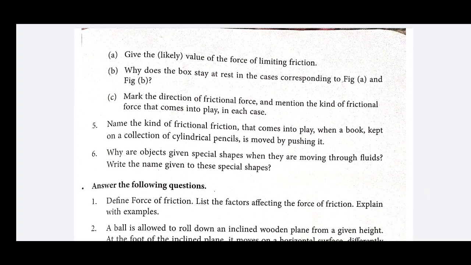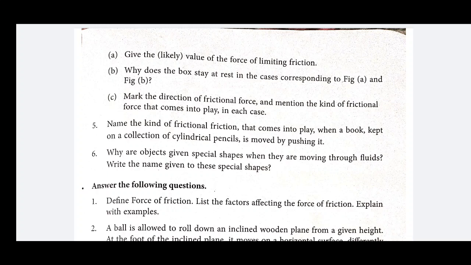Now next one, name the kind of friction that comes into play when a book kept on a collection of cylindrical pencils is moved by pushing it. Means a heavy load is placed and below some pencils are placed. Here, by applying some force, the book moves easily on the pencils in comparison to the second book placed on the surface. So here rolling friction comes into play.